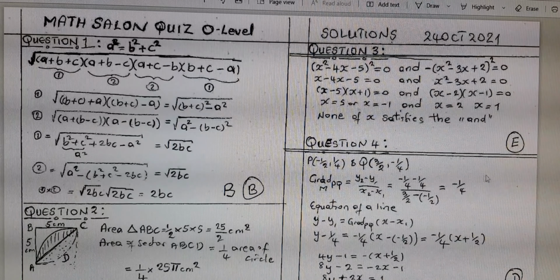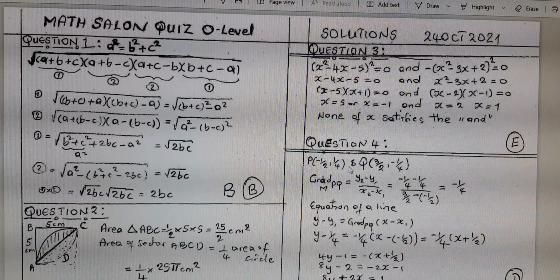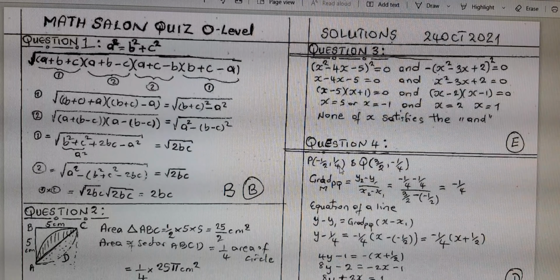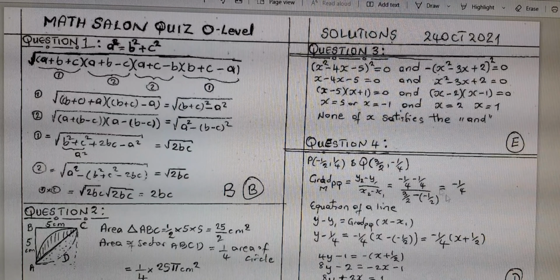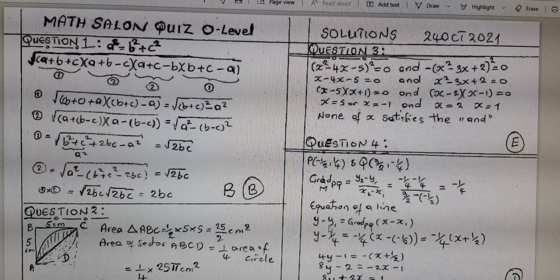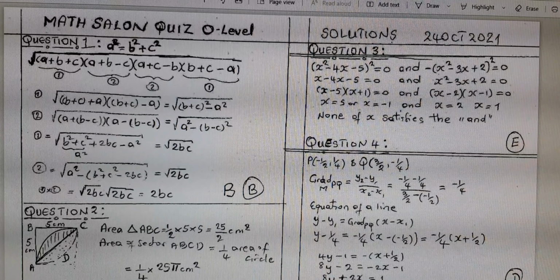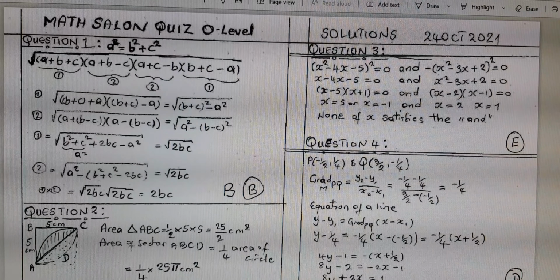I can split it. If you do that, one key thing is, I gave the coordinates in decimals, but it would have been much easier if you change them to fractions. So I did that here. And you get a gradient of minus 1/4. Then I can look for the equation of my line using my formula and I plug them in. If you simplify that properly, you get 8y plus 2x minus 1 is equal to 0. And that was D.